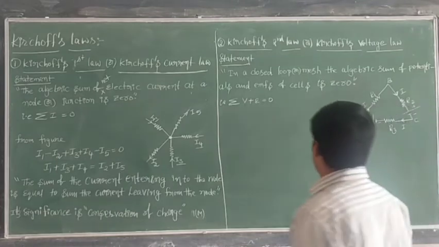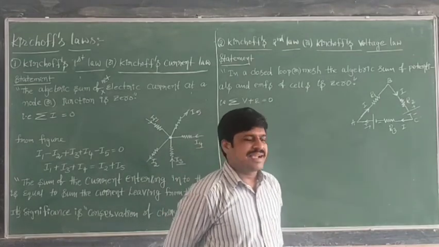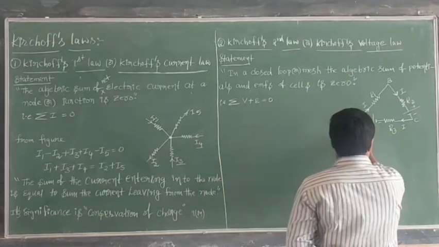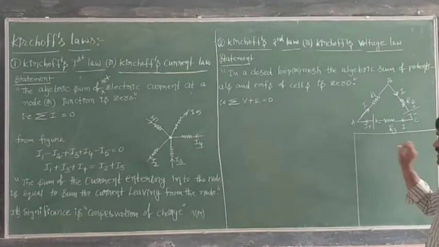Now to apply the Kirchhoff voltage rule, yesterday I already explained to you. You just see here, this is very, very important.